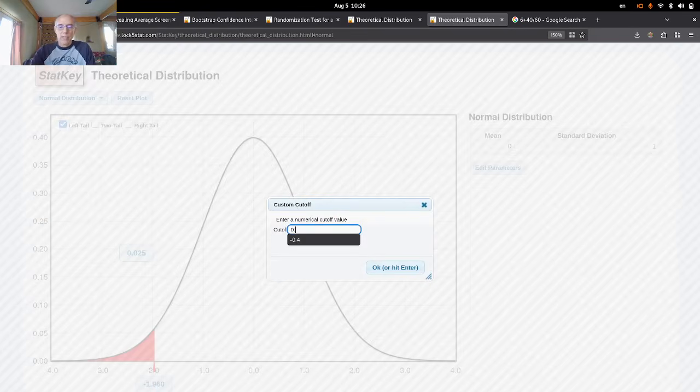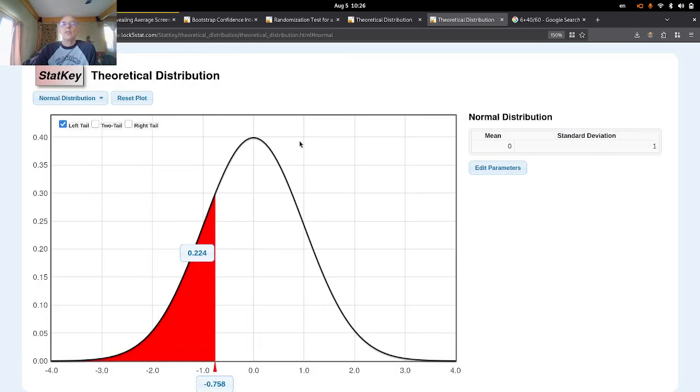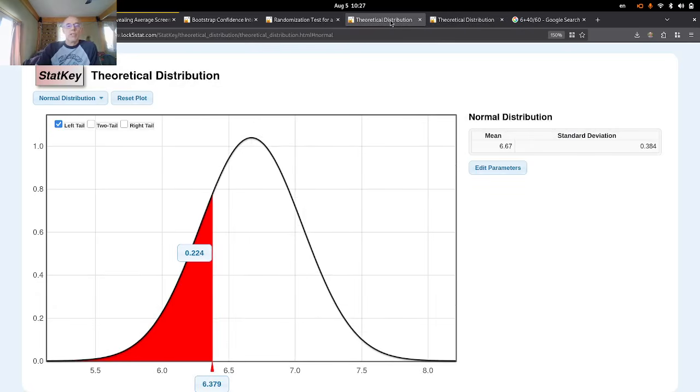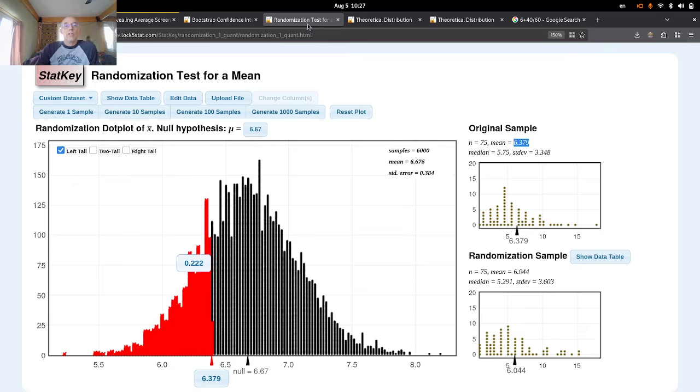Negative 0.7578. And I should see I'm going to get the same p-value I did from this distribution. I'm just rescaling. So this distribution has a center of 6.67 and a standard deviation of 0.384. P-value with the sample mean of 6.379 is 22.4%. Right? So again, that's very similar to the randomization distribution.